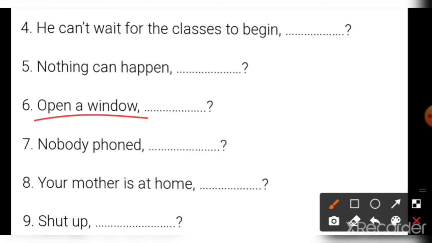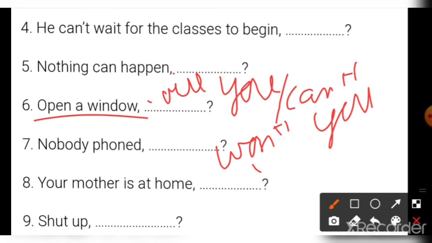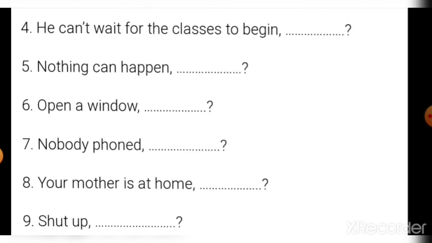We are giving a command or order, so we will write will you, because in an imperative sentence the listener is always you. Okay, open a window, will you. Or you can also write can't you, or you can also write won't you. So you are free to write the answer as you want.